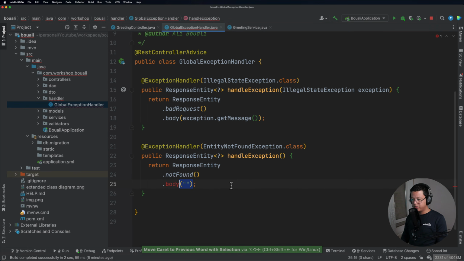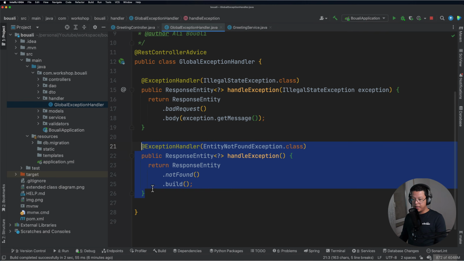Okay, let's say just not found dot build. So if an entity not found exception occurs in my backend, it will be intercepted here. But if you have another type of exception that is not in here, it will not be handled, as we saw together before.